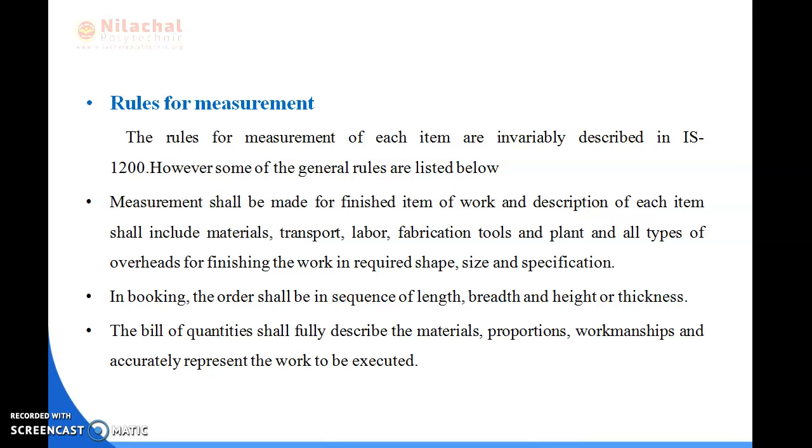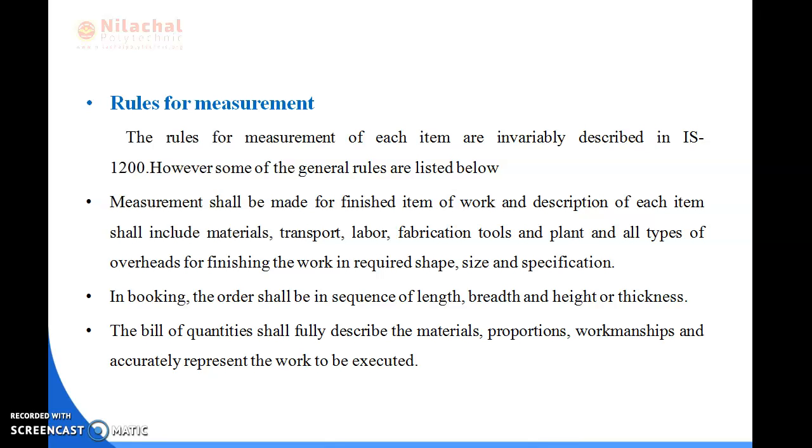Measurements shall be made for finished items of work, and the description of each item shall include material, transport, labor, fabrication, tools and plants, and all types of overheads for finishing the work in required shape, size and specification.